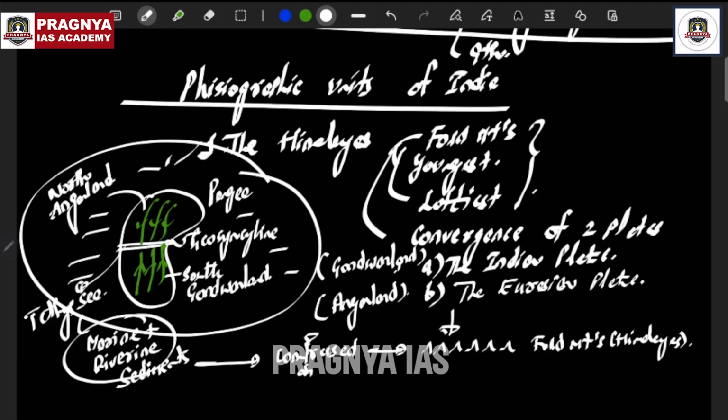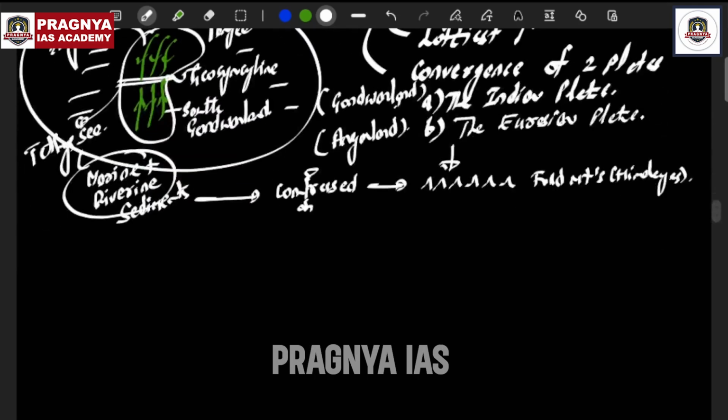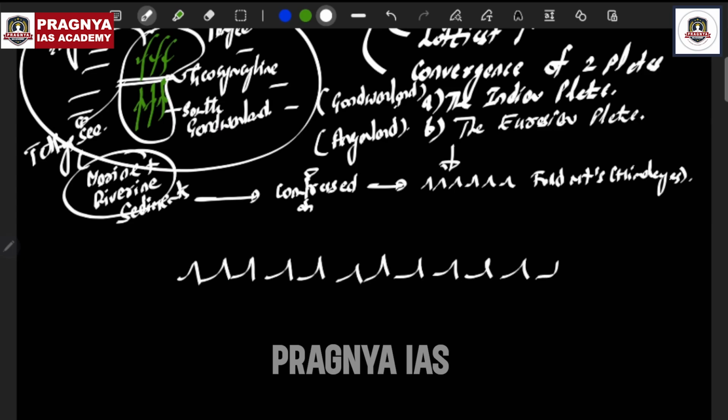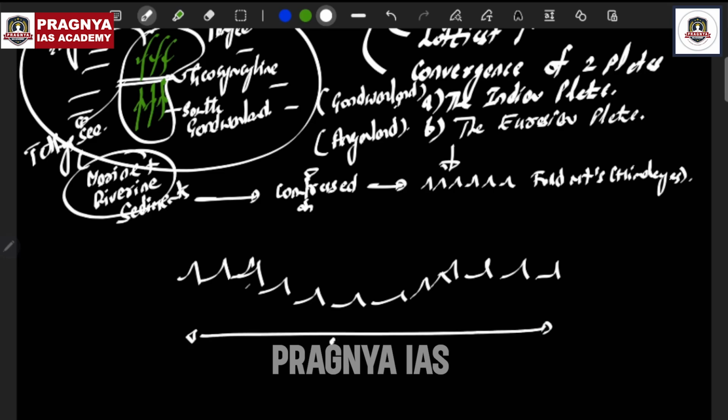And one more thing you have to understand with respect to geography: the Himalayas are in the form of an arc shape, right? If you see the entire extent of the Himalayas, it is about 2,400 kilometers in length.